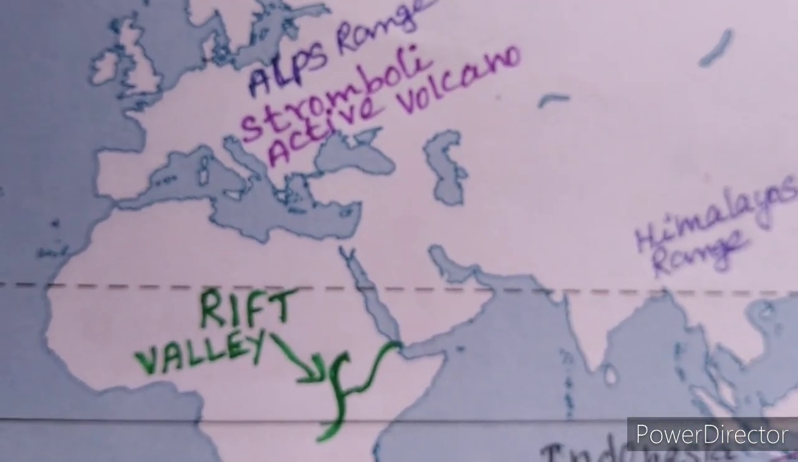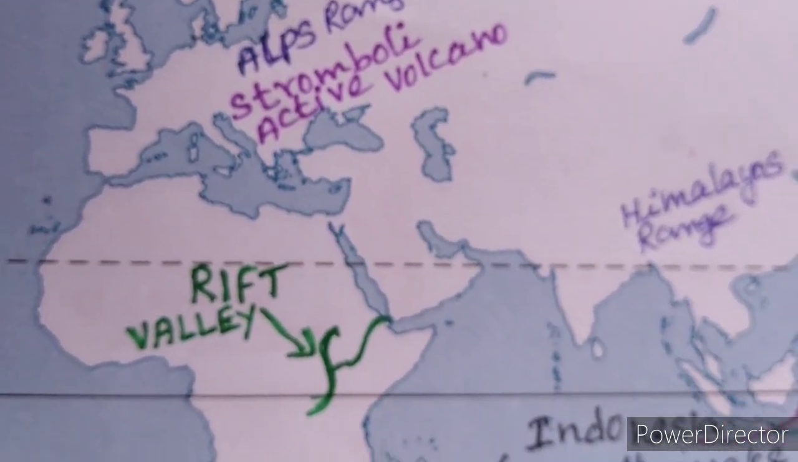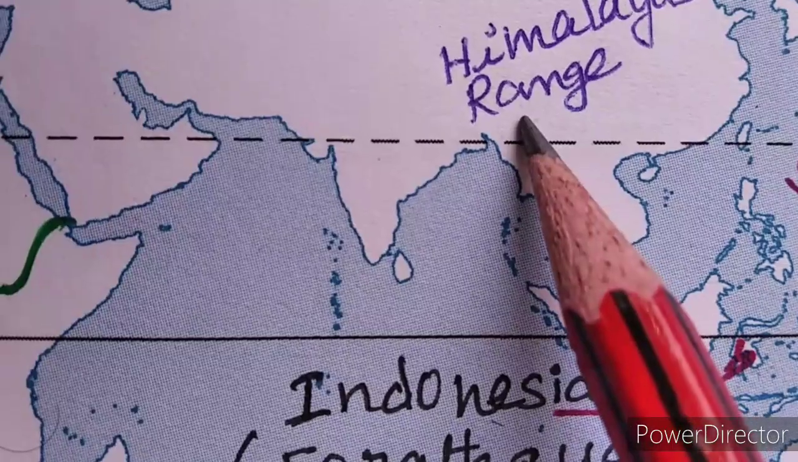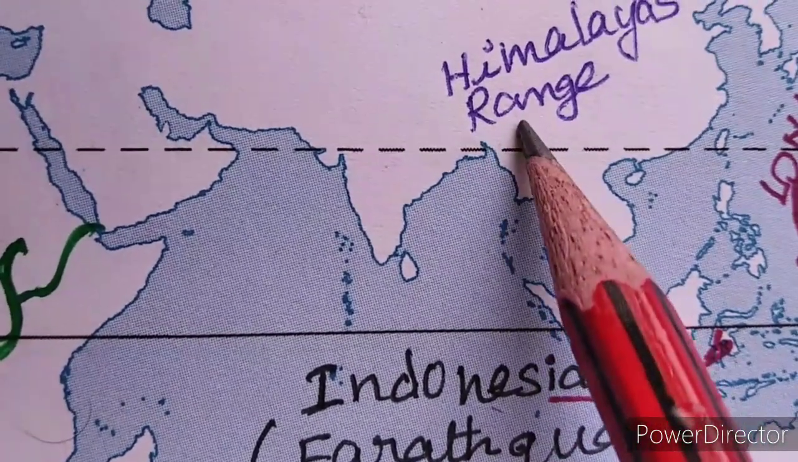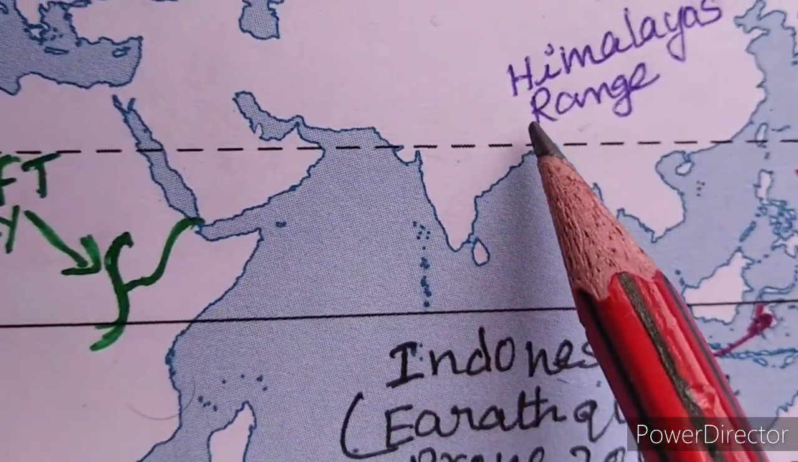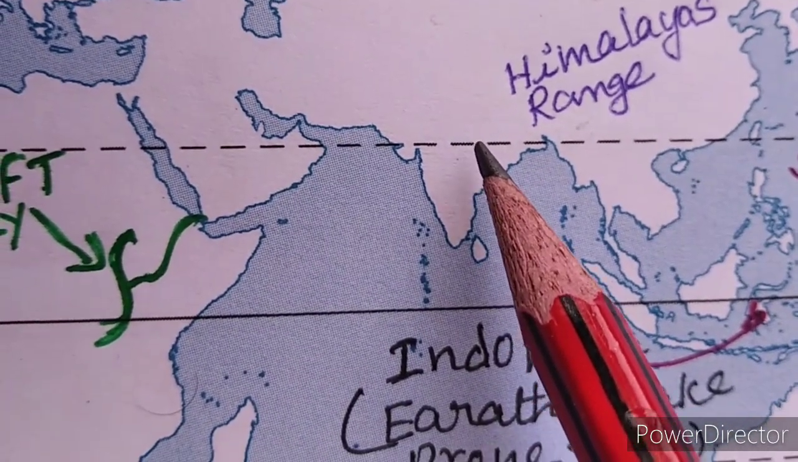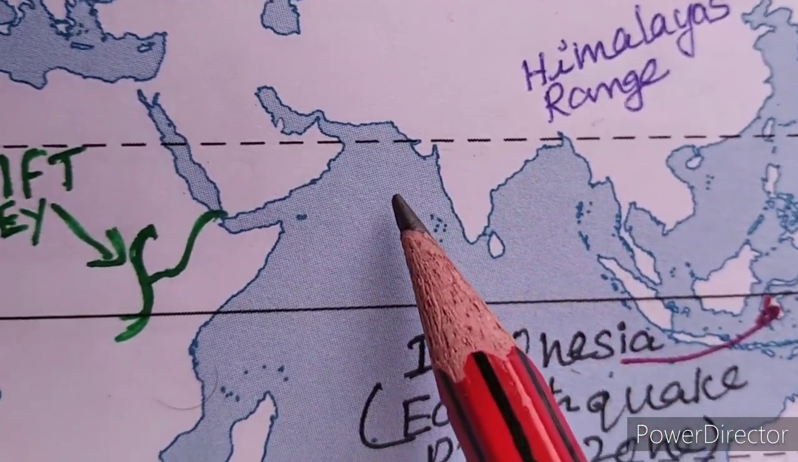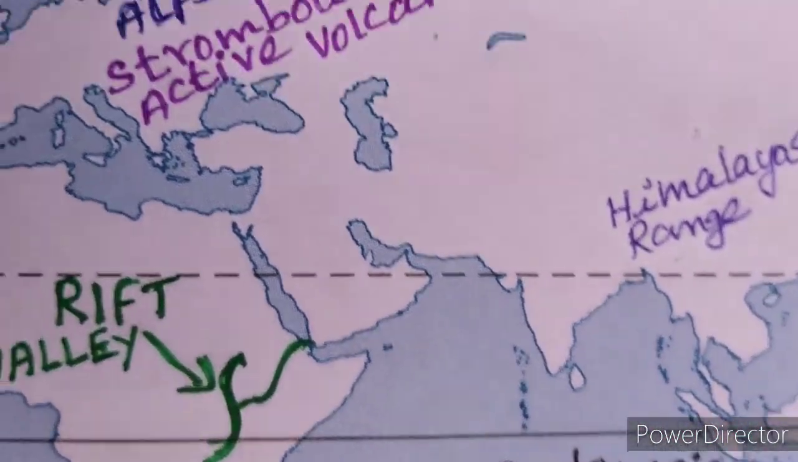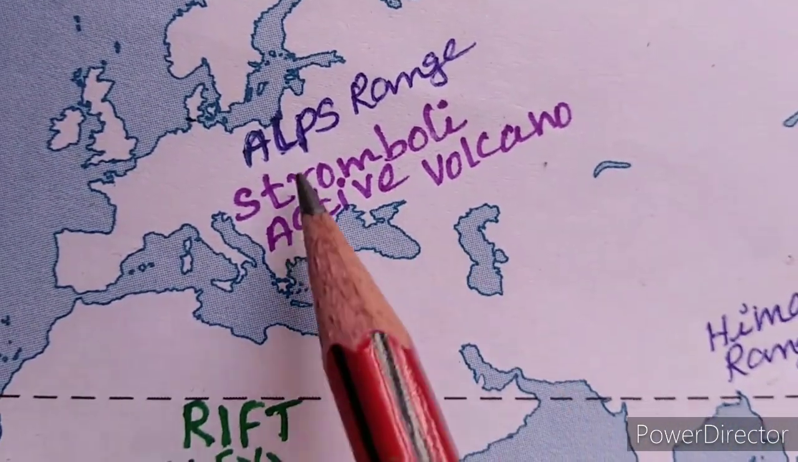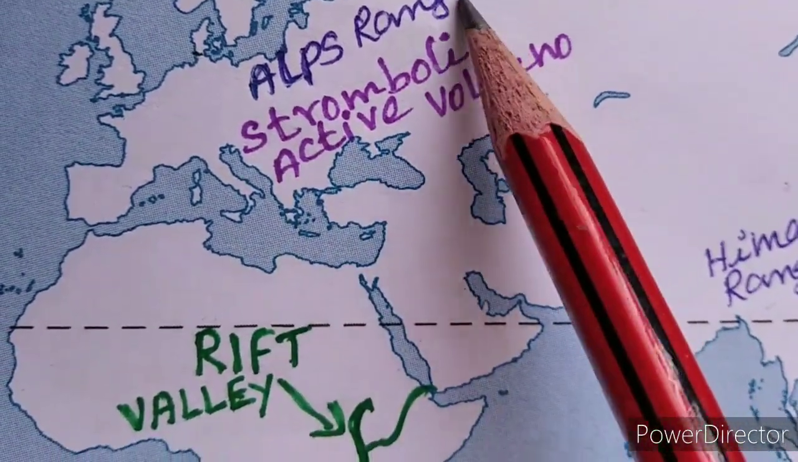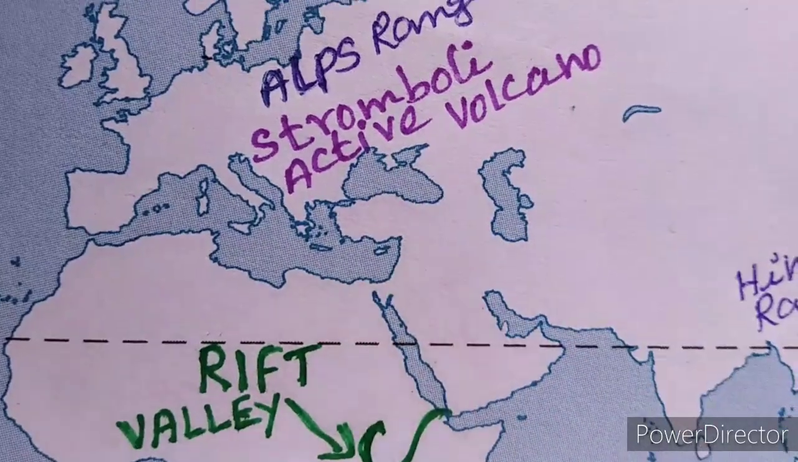Then fourth one, Himalayas and Alps ranges. The Himalaya mountain ranges are located in Asia, separating the plains of the Indian subcontinent from the Tibetan plateau. Next one is the Alps range. This Alps range is located in Central Europe.